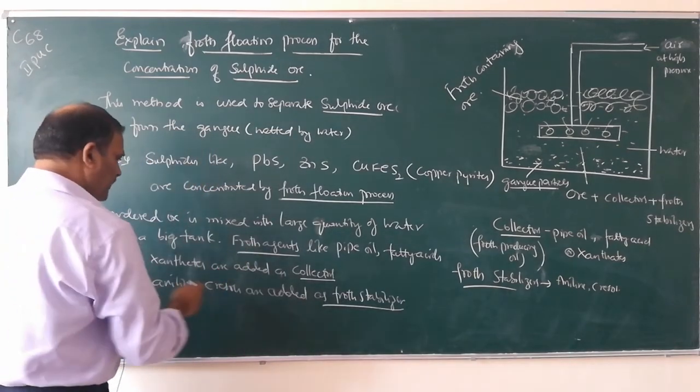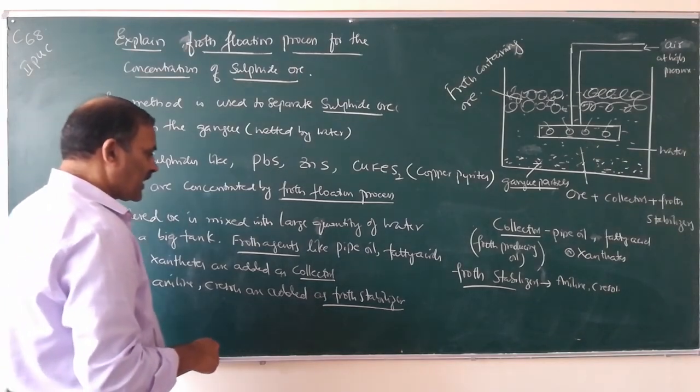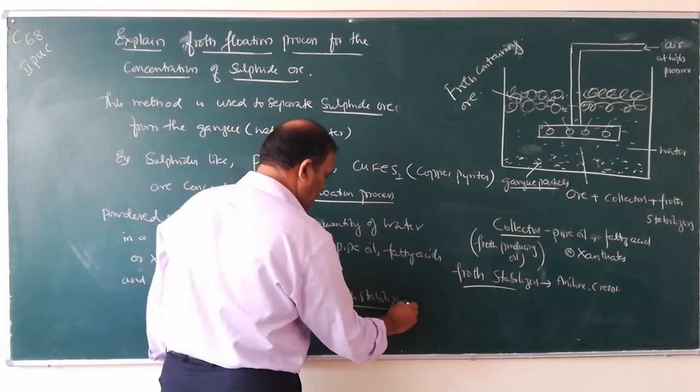These are the frothing agents, and these are added as froth stabilizers. Stop.